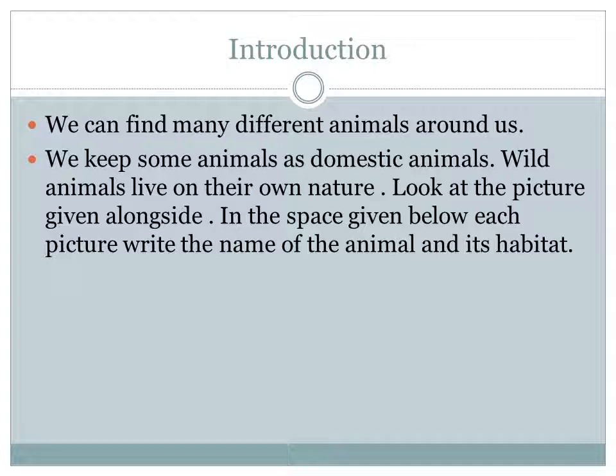It lives in sea. So these four different animals, they are living in different places, right? Ostrich in grassland and camel in desert, tiger in forest, octopus in sea. So they have different habitats.